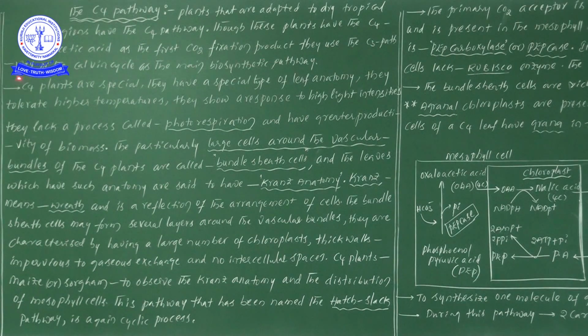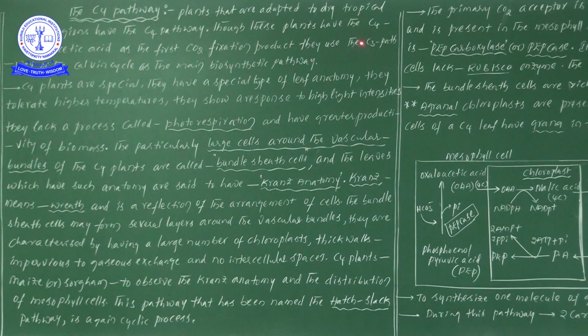One more time: in C4 plants, what product is formed? A 4 carbon compound. When carbon dioxide is fixed in C4 plants, the first product is a 4 carbon compound, and its name is oxaloacetic acid.